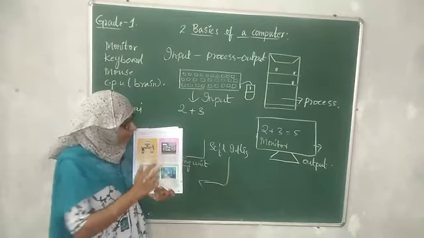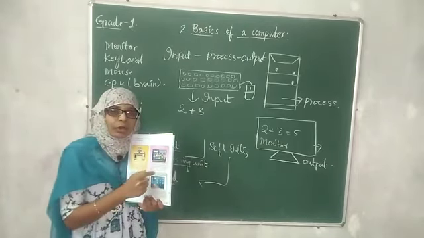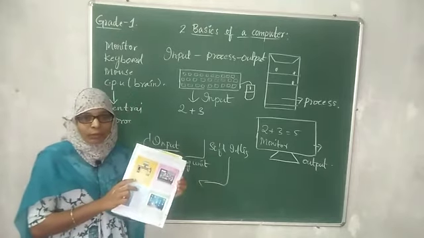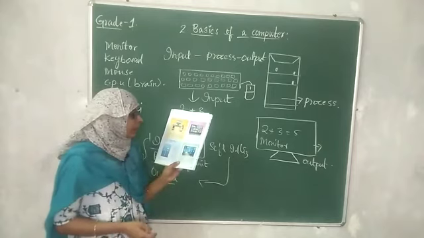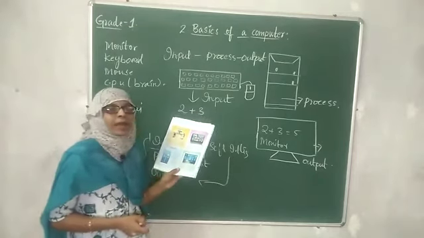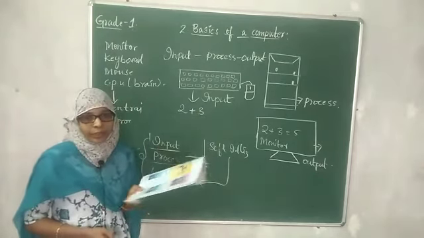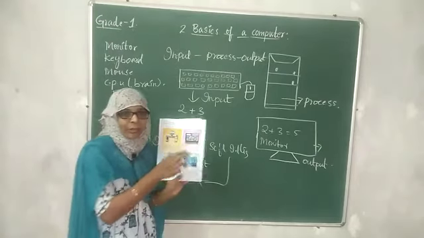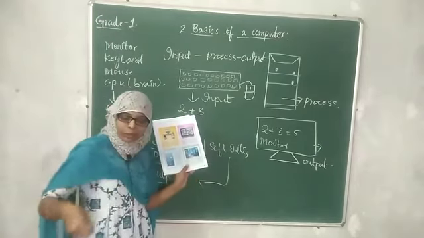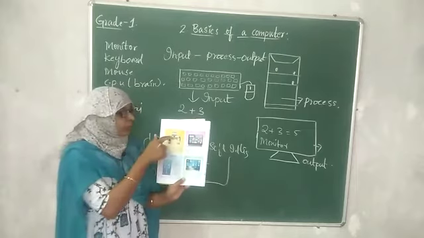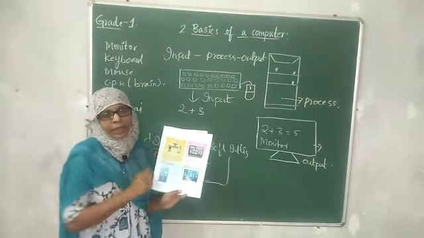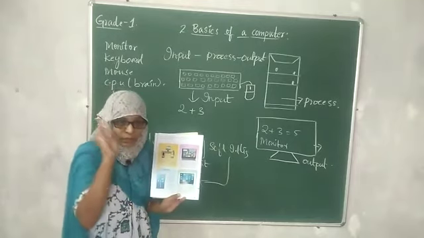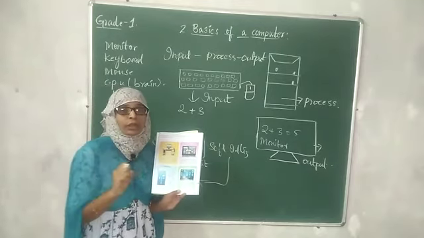Okay, the second type of computer is the laptop. Do you know what a laptop is? Laptop is also a computer. It is also called a notebook computer. You can carry this laptop everywhere in your bag. A desktop computer you cannot carry, children, because you have to carry the CPU, the keyboard, the mouse.